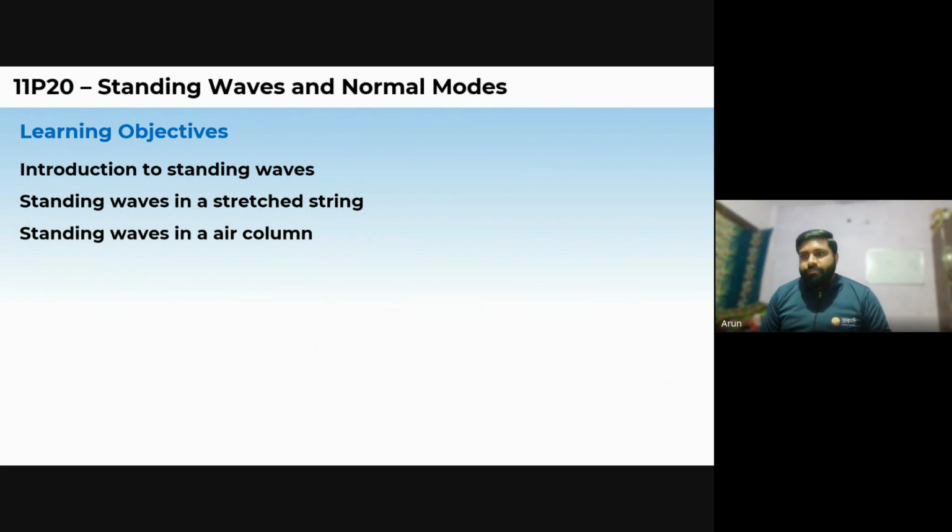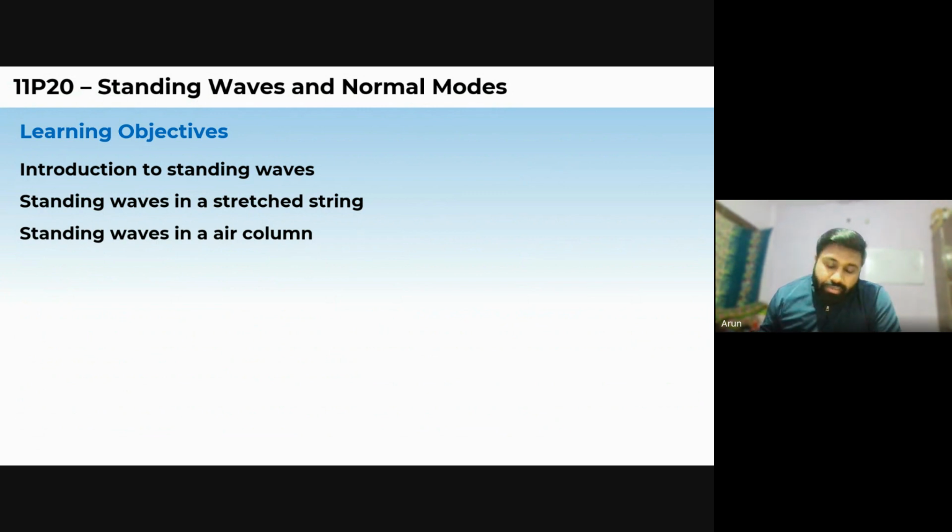You can easily observe it when you tie a string with your hand or with two supports and give it some disturbance. You will see a wave generated in it, but it is not going anywhere. It is still there. Only the magnitude of the amplitude changes with respect to time and distance. That particular wave is termed the standing wave.